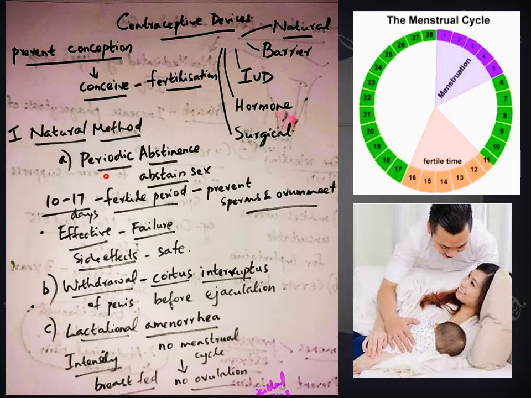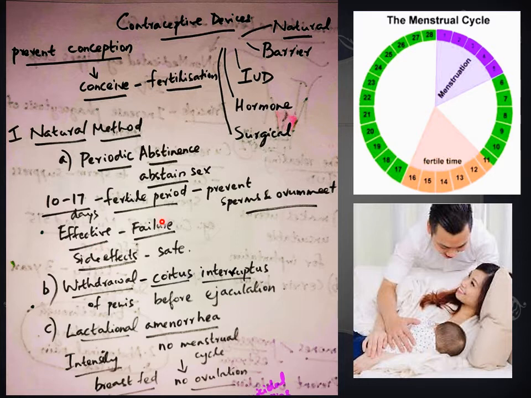In the natural method, there are subtypes. Periodic abstinence. Periodic abstinence means abstain from sex during the fertile period, that is 10 to 17 days of the menstrual cycle. So you can see the picture here, menstrual cycle. There will be menstruation, and the first day of menstruation, which takes place in a month, is regarded as the first day of the menstrual cycle. From there you have to count, and the days between 10 to 17 of the menstrual cycle are regarded to be the fertile period. So if you prevent having sexual intercourse during these days, then the conception can be avoided.